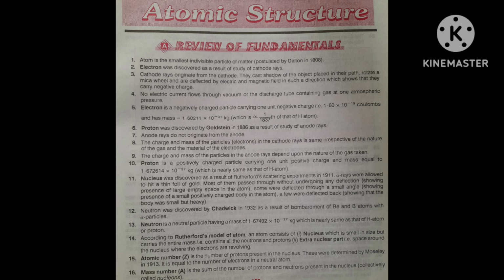Correct? Neutron is a neutral particle having a mass of 1.67492 into 10 to the power minus 27 kg, which is nearly the same as that of H atom or proton.